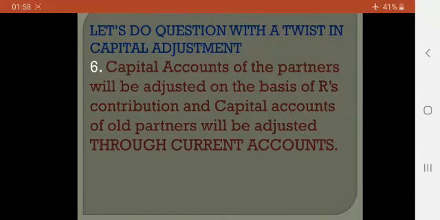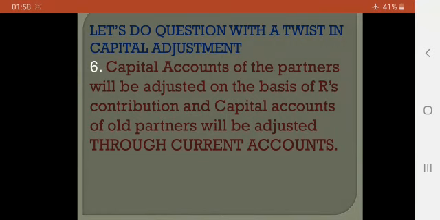Good morning, children. The same question which we were doing in the previous video, we are taking that up with some modification. In that question, children, you notice that the capitals of P and Q were adjusted on the basis of R's capital, right? But how was it adjusted? By bringing in or withdrawing cash, as the case may be. What is the twist? You have to notice the sixth point.